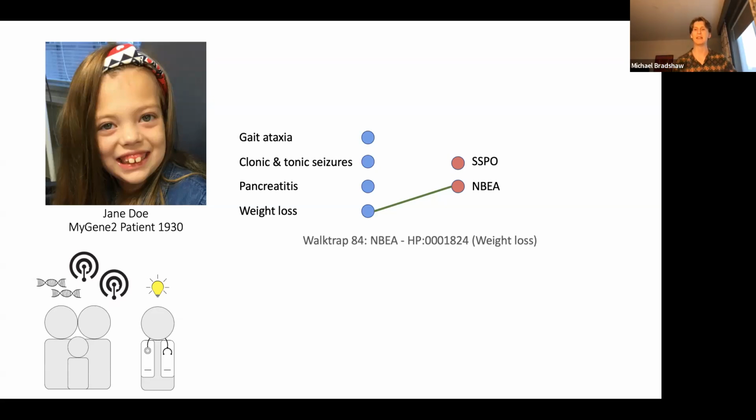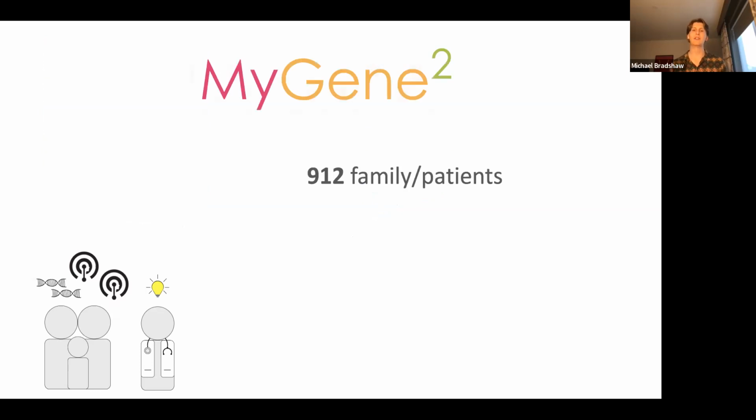The interesting thing is that this result is validated by another undiagnosed disease network that had been updated more recently than MyGene2. The Undiagnosed Diseases Network out of Harvard Medical School had been updated a year more recently than MyGene2, and the researcher that updated it noted that they'd solved Jane Doe's case, and that in fact it was the gene NBEA that was responsible for all of Jane's phenotypes, which is the same gene identified by one of our clusters.